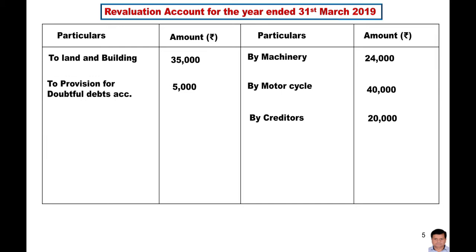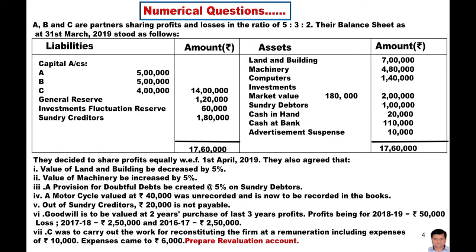If you read the question again, the information regarding the goodwill is given, but the treatment of the goodwill will be done in the partners' capital account, and the partners' capital account we are not going to prepare. That's why we are going to leave this adjustment.